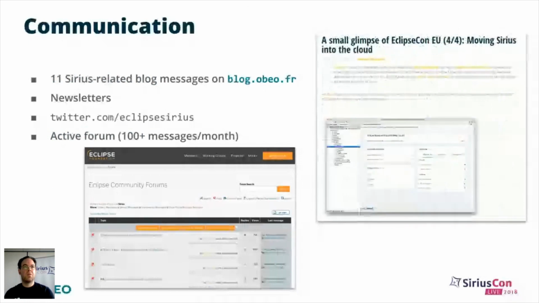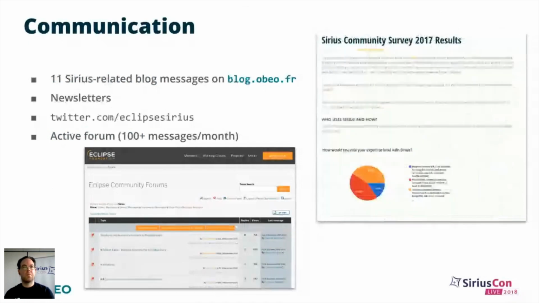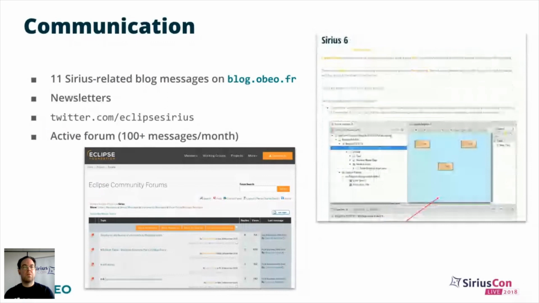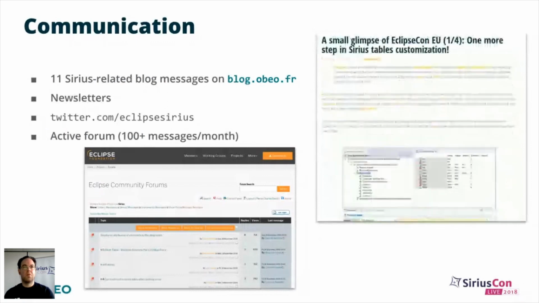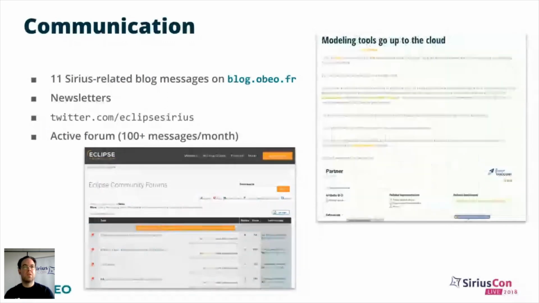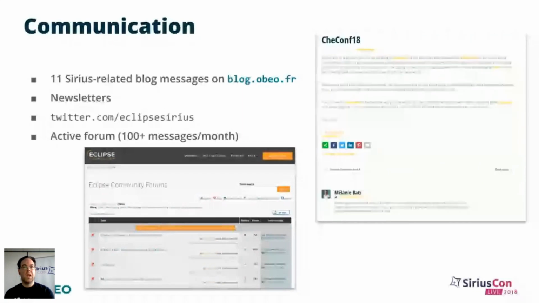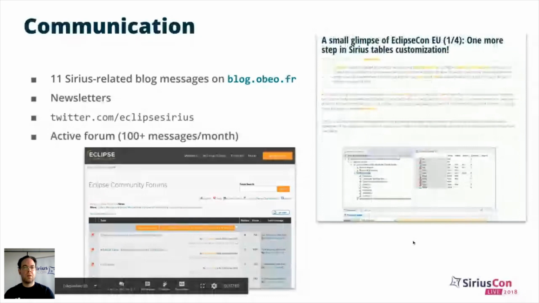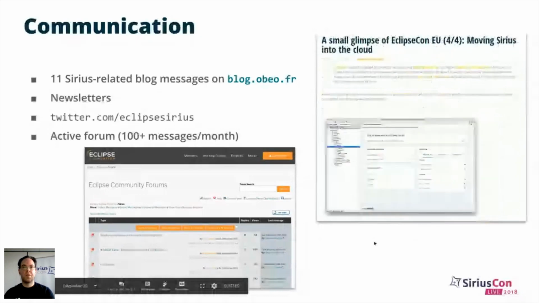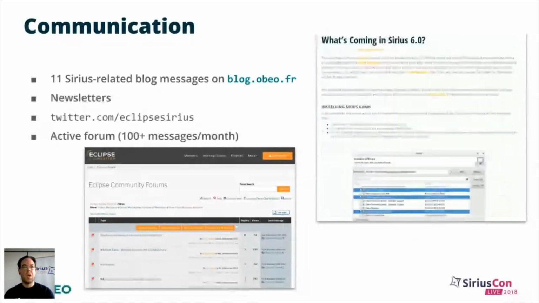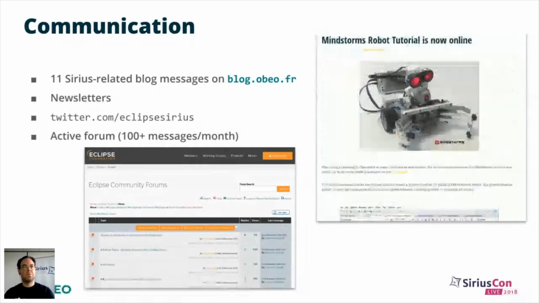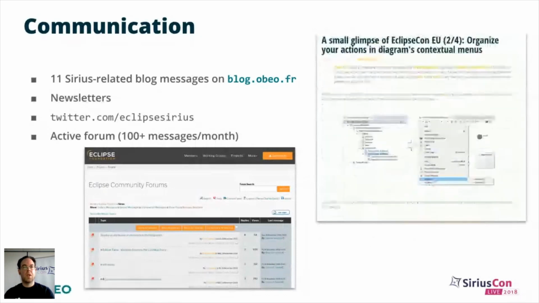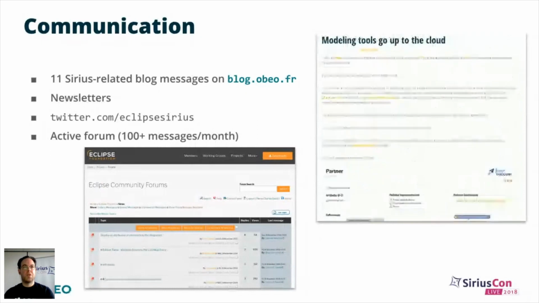We have a very active Twitter account, which you can follow to get up-to-date information about community events and Sirius releases. And finally, a very active forum at Eclipse, where more than 100 messages are posted each month, with an increasing amount of participation.